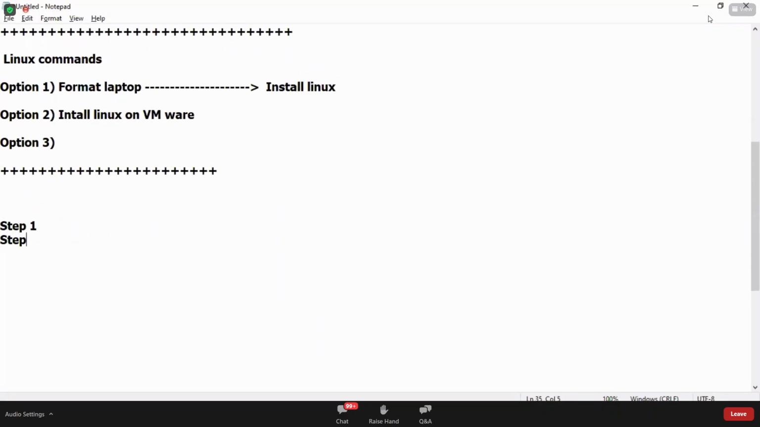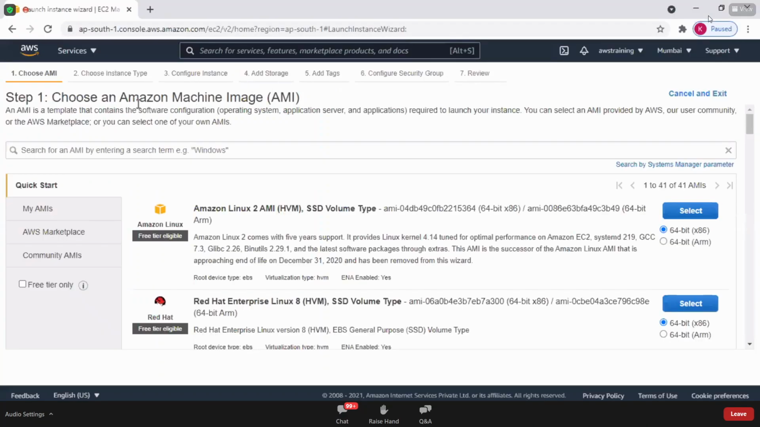Let's take a note of each and every step. What are we doing in each step? Step 1, choose AMI. AMI stands for Amazon Machine Image. In simple words, it's all about selecting the operating system. Amazon Machine Image is nothing but an operating system. So which operating system do you want?